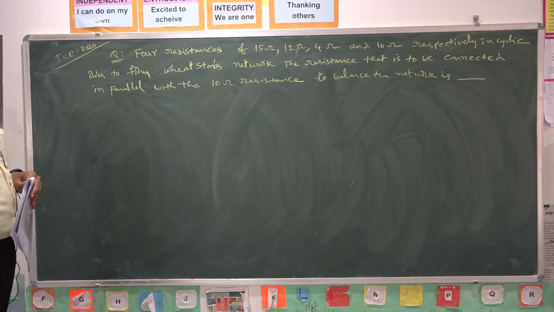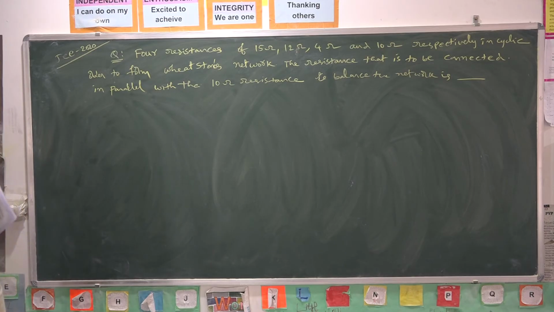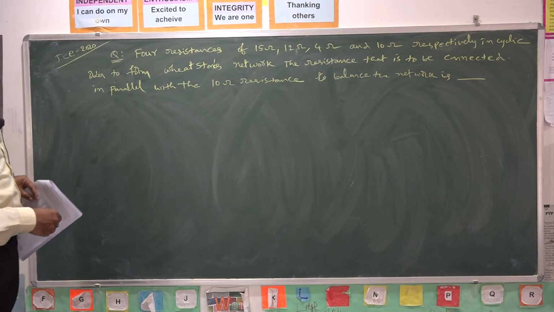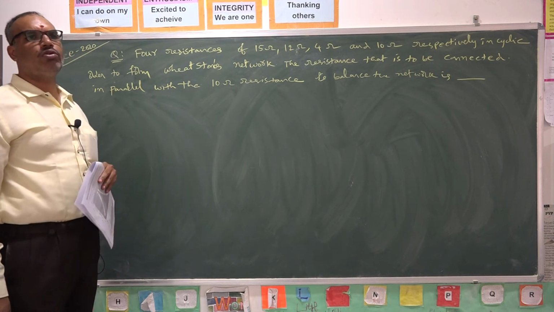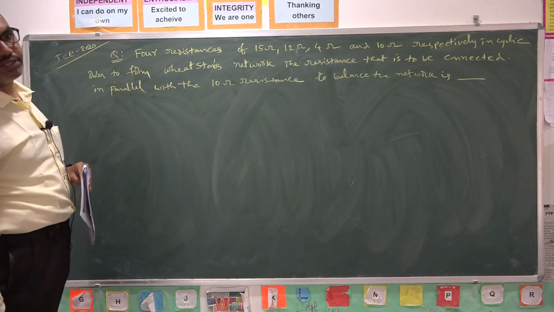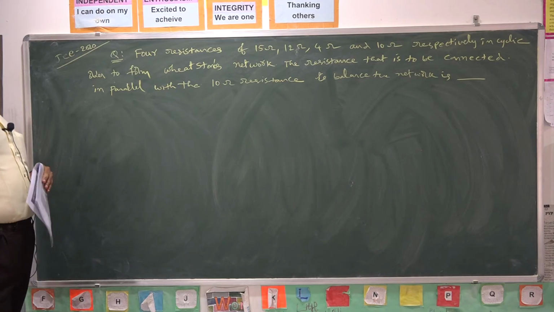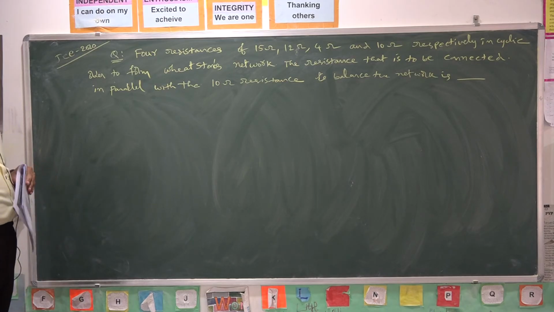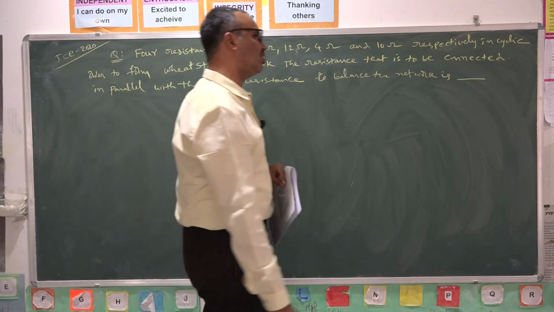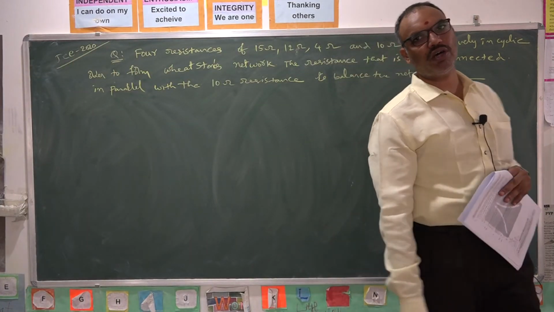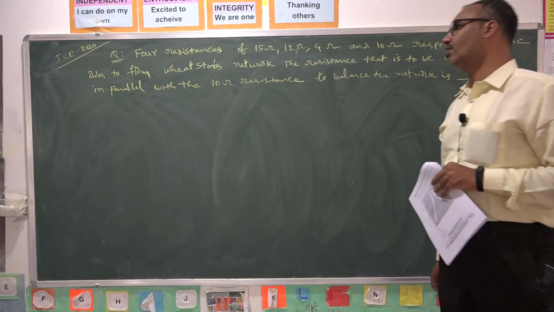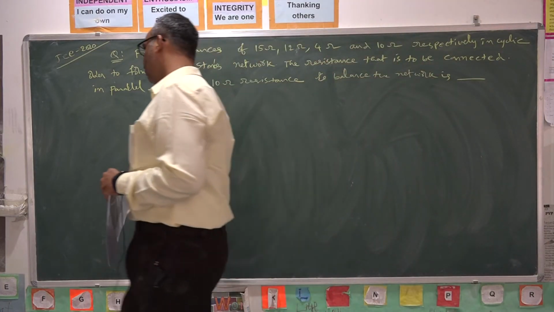Wheatstone bridge consists of 4 resistors, and if you join the external power supply or source through 2 terminals, the remaining 2 terminals are connected with a galvanometer. If the current passing through the galvanometer is 0, then the bridge is said to be balanced. And for that purpose, the resistors should follow the order P by Q is equal to R by S. So this is the idea we studied about Wheatstone bridge.